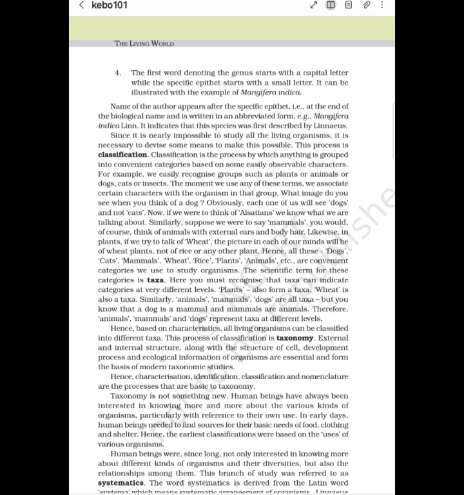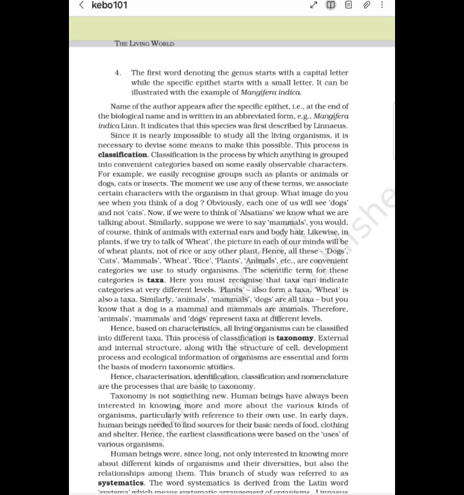The scientific term for these categories is taxa. Here you must recognize that taxa can indicate categories at very different levels. Plants also form a taxon. Wheat is also a taxon. Similarly, animals, mammals, dogs are all taxa.